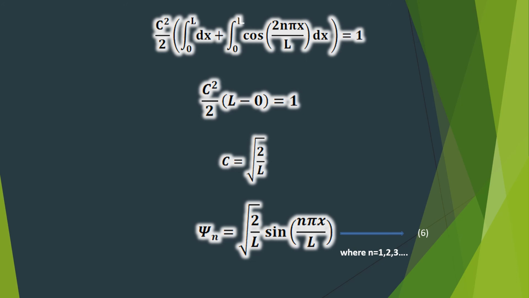The equation becomes c square by 2 into L minus 0 is equal to 1. Therefore, c is equal to root of 2 by L. Therefore, the expression for the wave function associated with the particle trapped inside a one-dimensional potential box is psi is equal to root of 2 by L into sin n pi x by L, where n is equal to 1, 2, 3, etc.